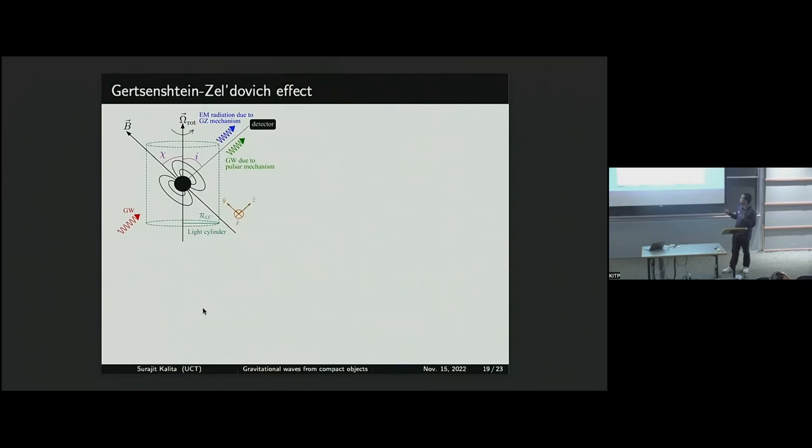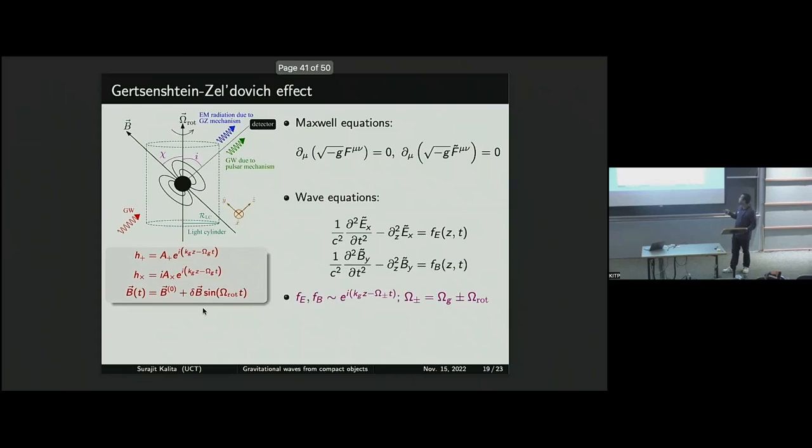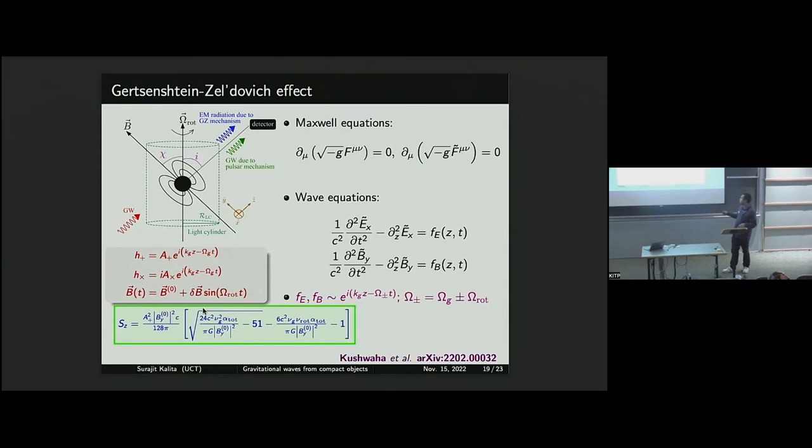Let me go through one example very quickly of a fast radio burst mechanism, which is called the Gertsenshtein-Zeldovich effect. It says that you have infalling gravitational waves, and part of this infalling gravitational energy is converted to electromagnetic radiation because of the presence of the magnetic field. This effect is called the GZ effect. The outgoing gravitational wave radiation is the frequency superposition of the infalling gravitational waves and the rotation frequency of this object. So effectively you can get the flux, which is an object property for the FRBs.